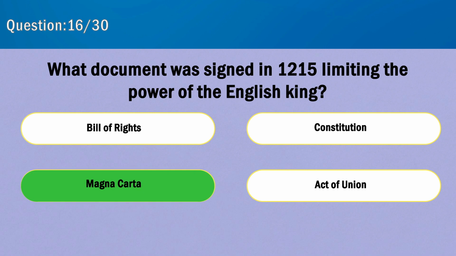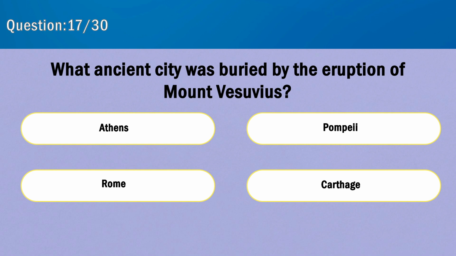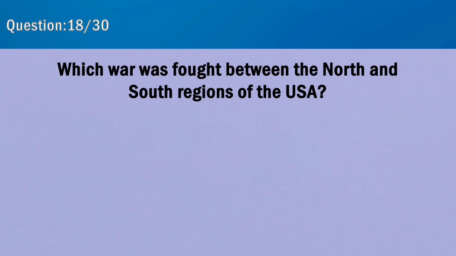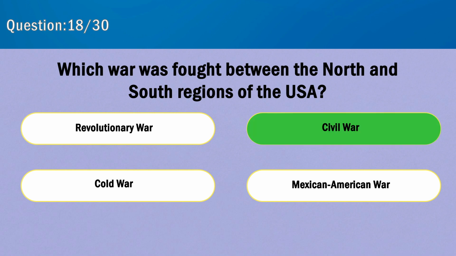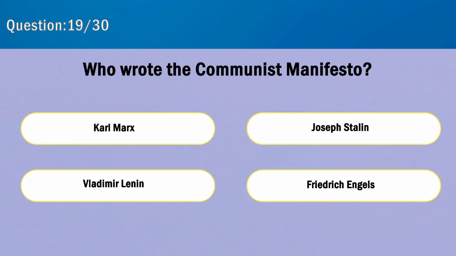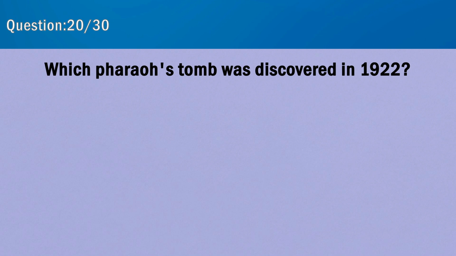Magna Carta. What ancient city was buried by the eruption of Mount Vesuvius? Pompeii. Which war was fought between the North and South regions of the USA? Civil War. Who wrote the Communist Manifesto? Karl Marx. Which pharaoh's tomb was discovered in 1922?